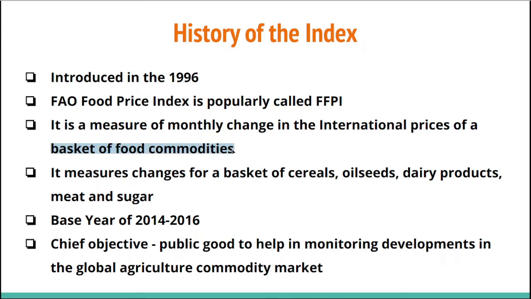What does basket of food commodities mean? It means that we only include commodities like cereals, oil seeds, dairy products, meat and sugar. Except these foods, no other food or food commodity is included in this price index. The base year for calculating the price index is 2014 to 2016. So it's a 3-year period which is used to calculate and compare the present scenario.